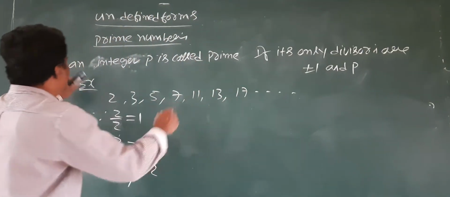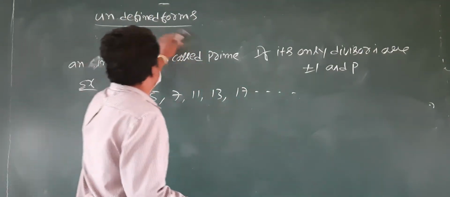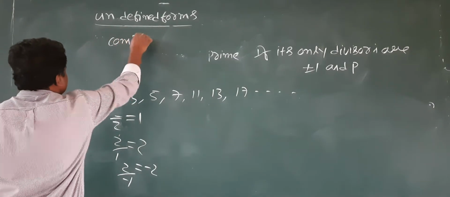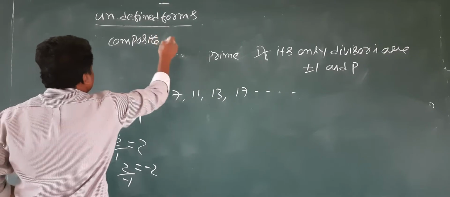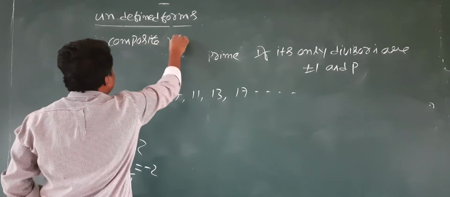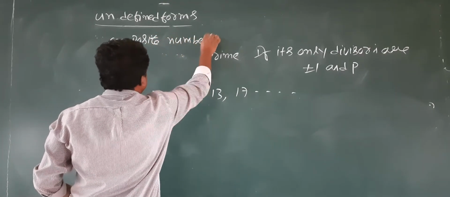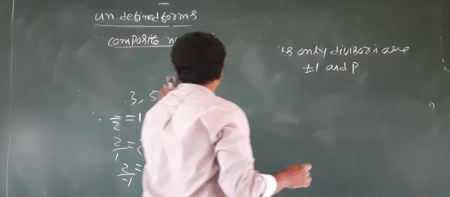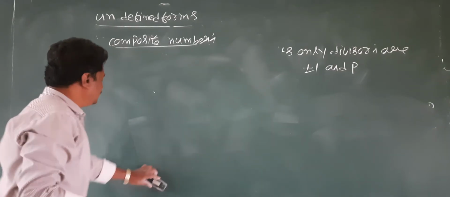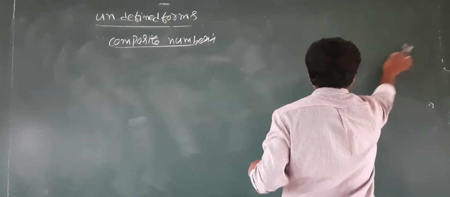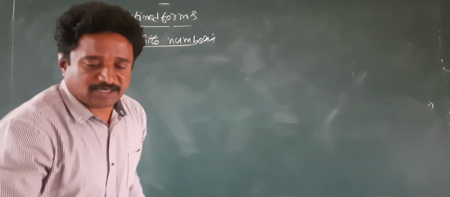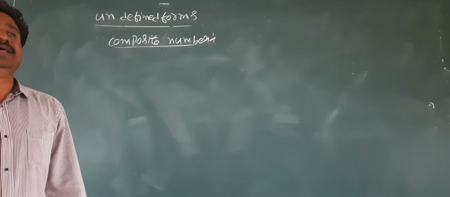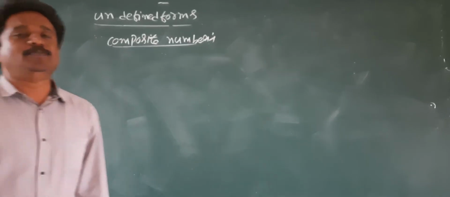now let's go for one more concept: composite numbers. So what are composite numbers?